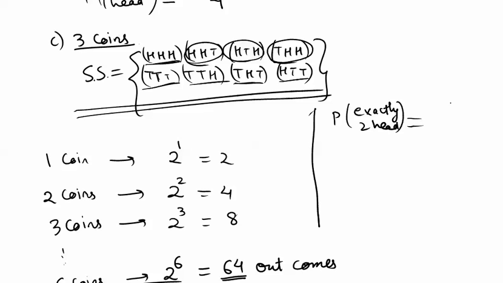So how many favorable did we get? 1, 2 and 3. So 3 favorable out of 8 cases. So the probability becomes 3 by 8. Got it? Is it very clear to us?